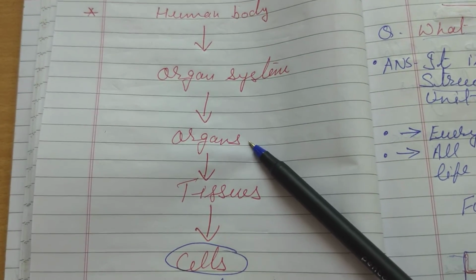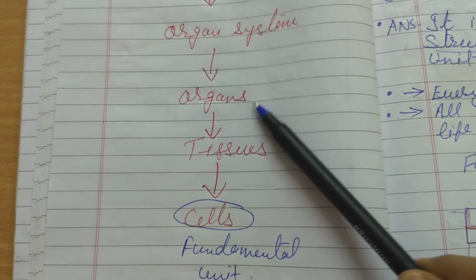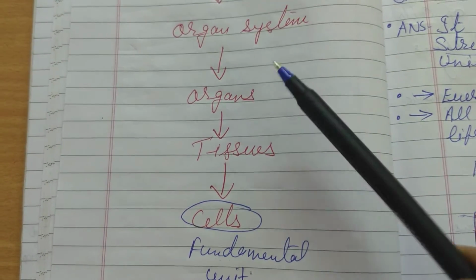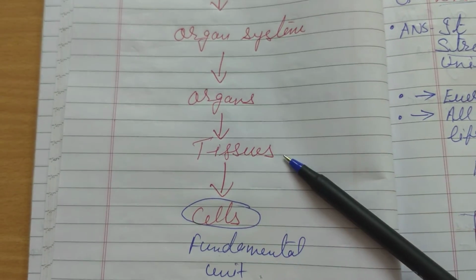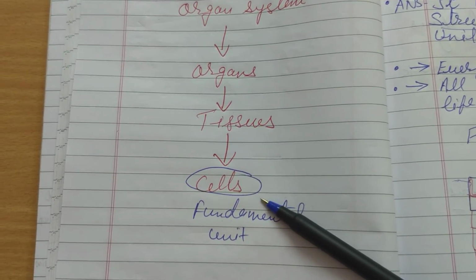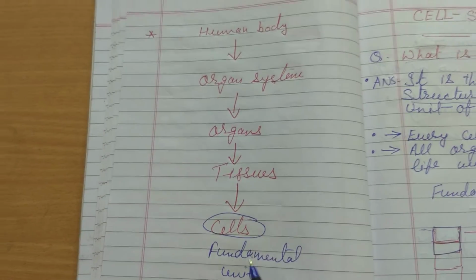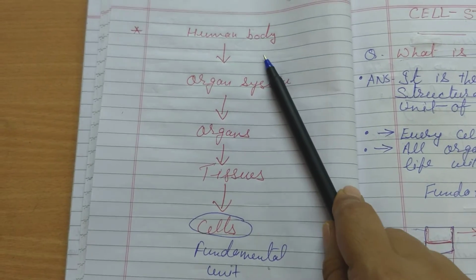And these organs are made up of tissues. All organs are groups of similar tissues. Okay? So organs are made up of tissues. And what are tissues made up of? Tissues are made up of similar types of cells. So again we can say that the cell is the fundamental unit of the human body.